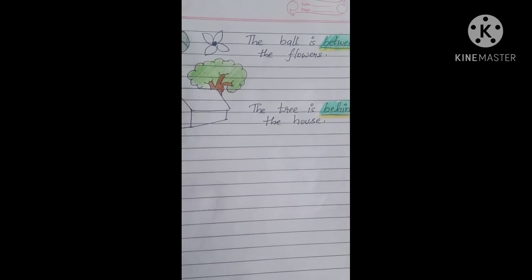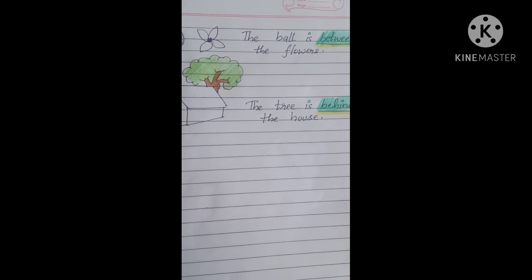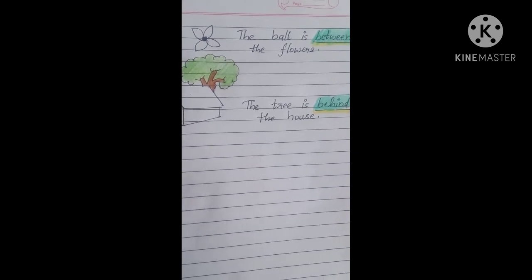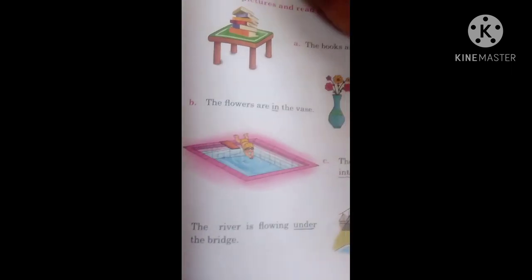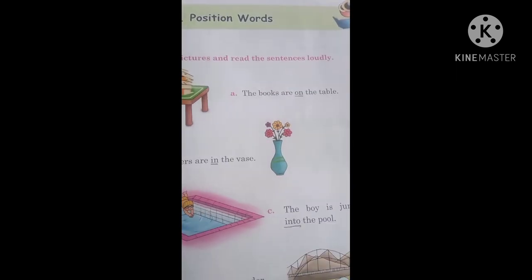They tell us the position of a particular thing. Okay, it can be a living thing or it can be a non-living thing. So the words that tell us the position of the objects, where they lie, they are called prepositions or position words.